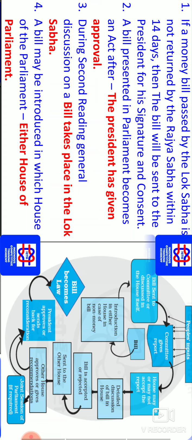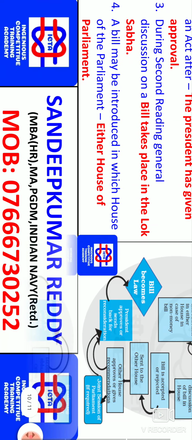A bill presented in Parliament becomes an act after the President has given approval. Obviously, once the President has given approval, it becomes an act. So this approval is mandatory. During second reading, general discussion on a bill takes place in the Lok Sabha. So during second reading, there are various phases. So this is the second reading phase. General discussions on a bill take place in the Lok Sabha. A bill may be introduced in which house of the Parliament? This bill is introduced in either house of the Parliament.